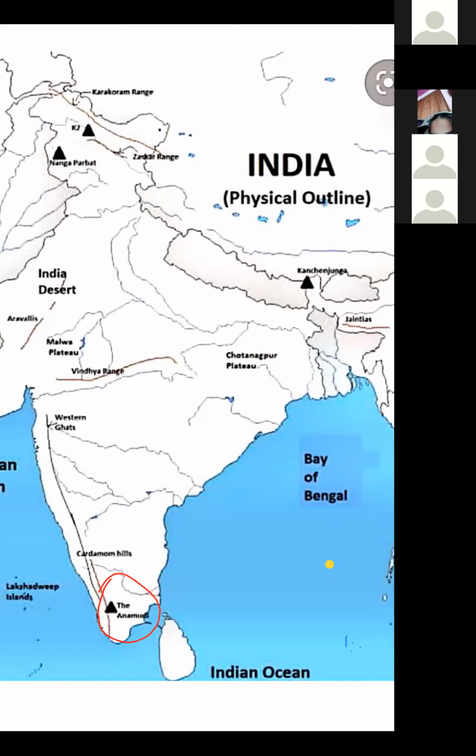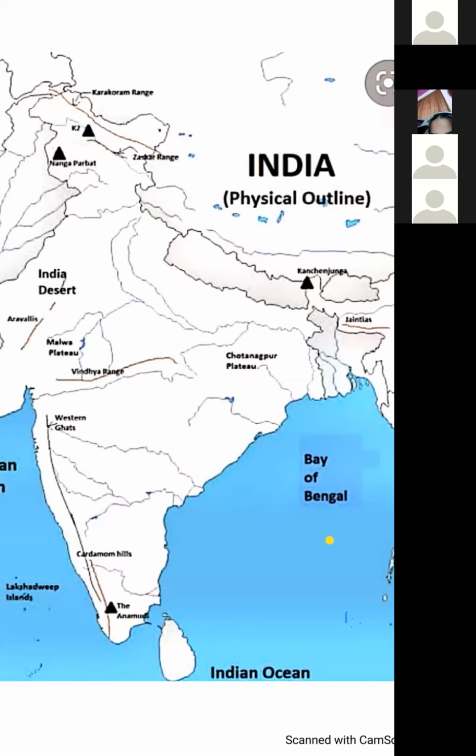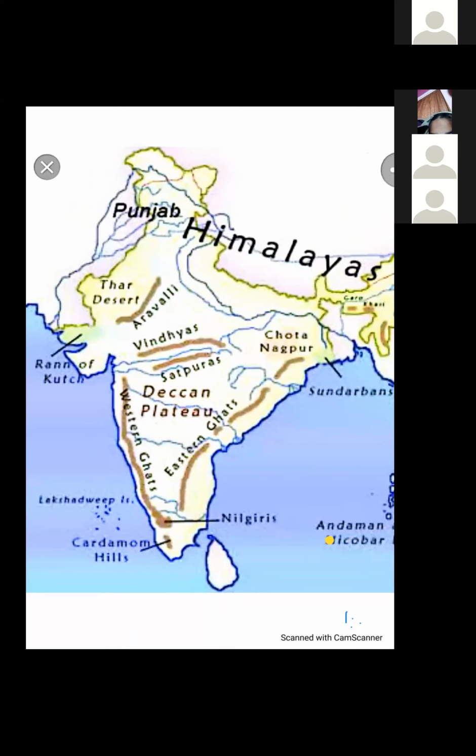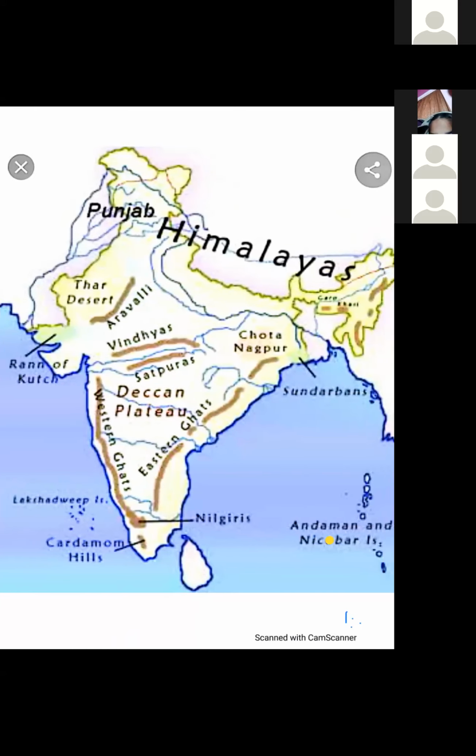Again, I am explaining the Deccan Plateau. It extends from the Central Highland in the north to Kanyakumari in the south, and it is surrounded by hill ranges on all sides. Towards the west, there is Western Ghat, and these ghats are known as Sahyadri in Maharashtra and Karnataka.